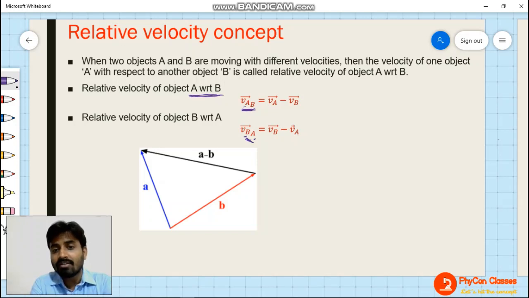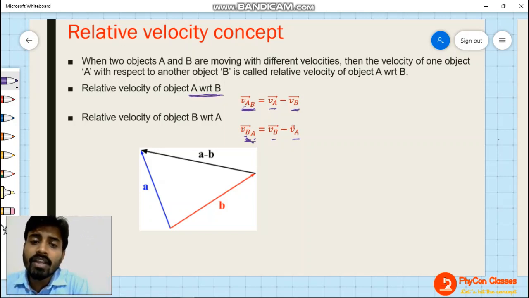Similarly, the formula is also going to change. For VAB, the velocity is VA minus VB in vector format. For VBA, the relative velocity of B with respect to A will be VB minus VA. Understand? This is a very simple thing, but you need to take care of it. The sequencing of A and B is going to matter a lot. If you are writing VAB, that means velocity of A with respect to B, and it is going to be VA minus VB. If you are writing VBA, then velocity of B with respect to A, and it is going to be VB minus VA. Okay, now how do we find VA minus VB?